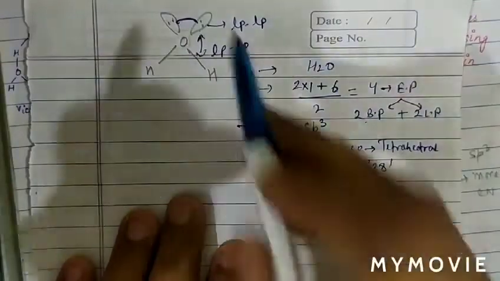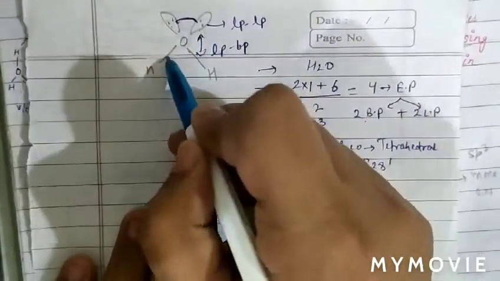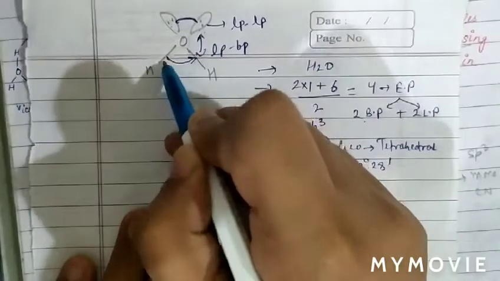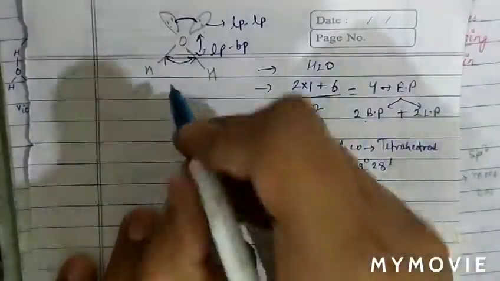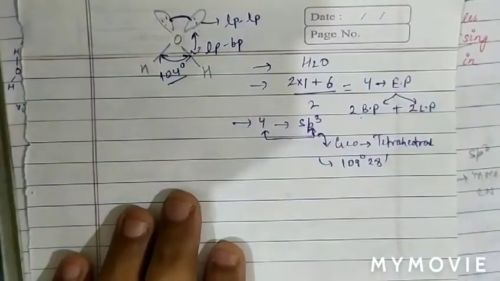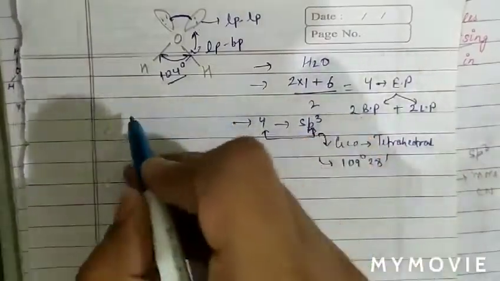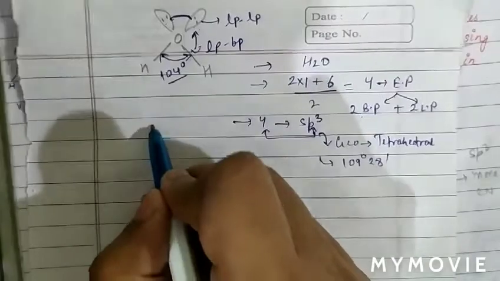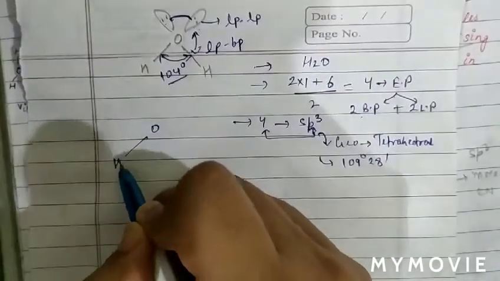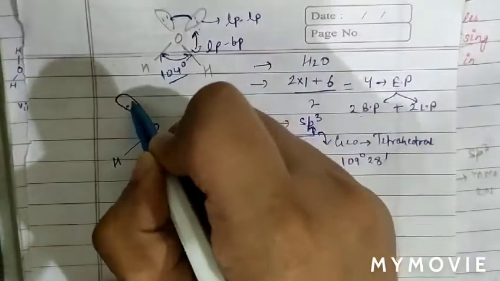Due to this lone pair repulsion and lone pair-bond pair repulsion, the bond angle in water decreases from 109 degrees to 104 degrees. Hence the bond angle in water is 104 degrees due to repulsion according to VSEPR theory. Water is H2O, and 2 lone pairs are there.